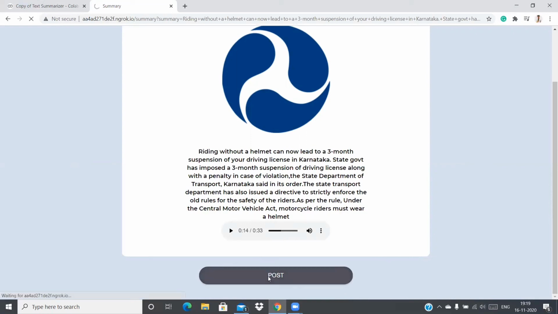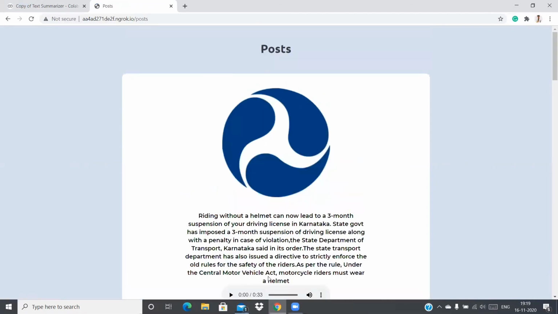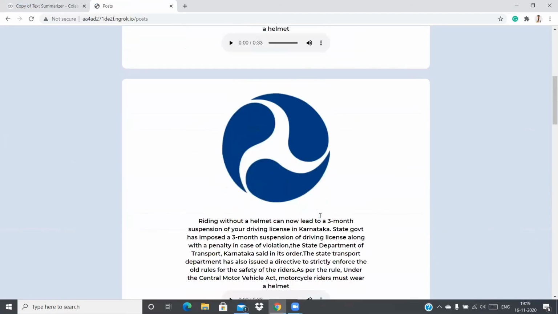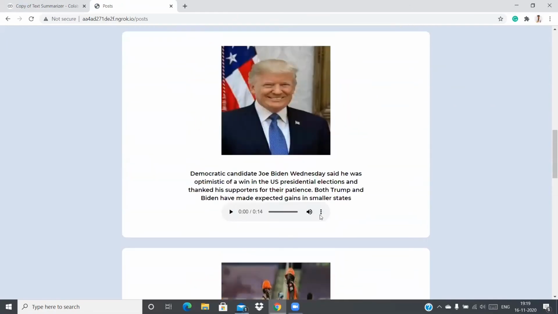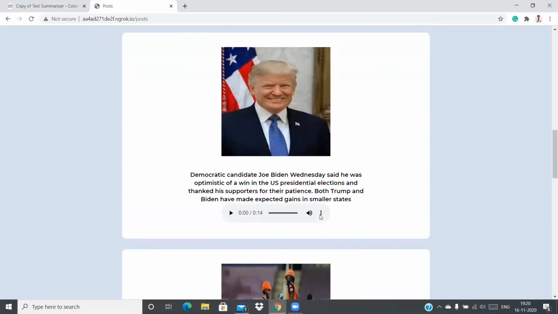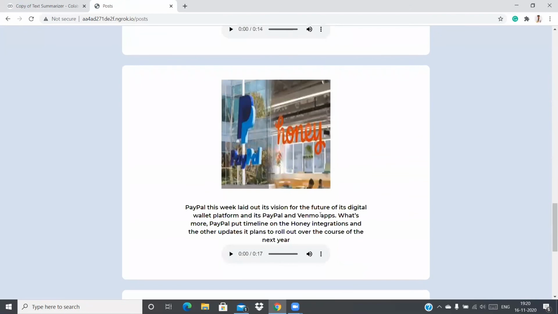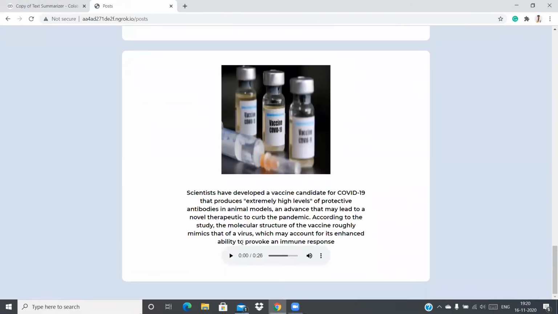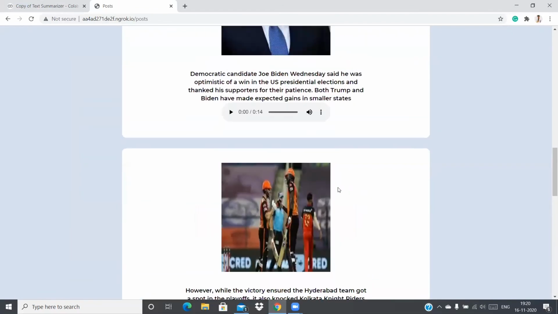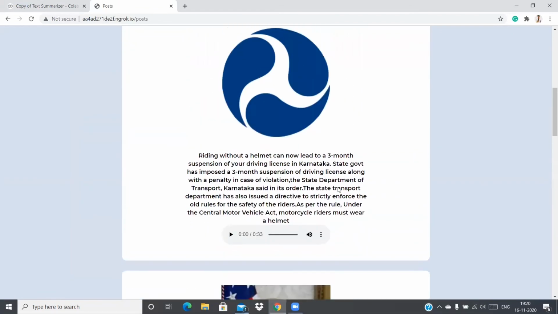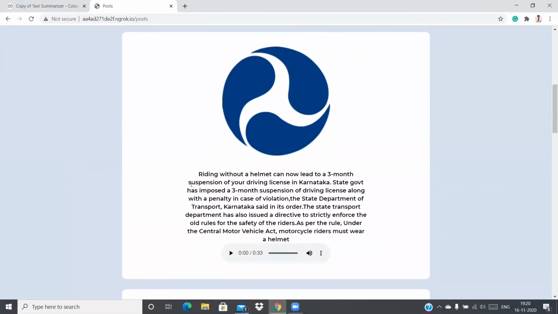So now let's post it. This will go to the user's end, or the user's feed. So now this is our news feed at the user's end. You can see here these are the previous articles which are already present in the website. I have summarized them using it. So you also have text to speech for these. And this is our current article which we posted. So this is the user end. This is basically the run-through of the code and the prototype.